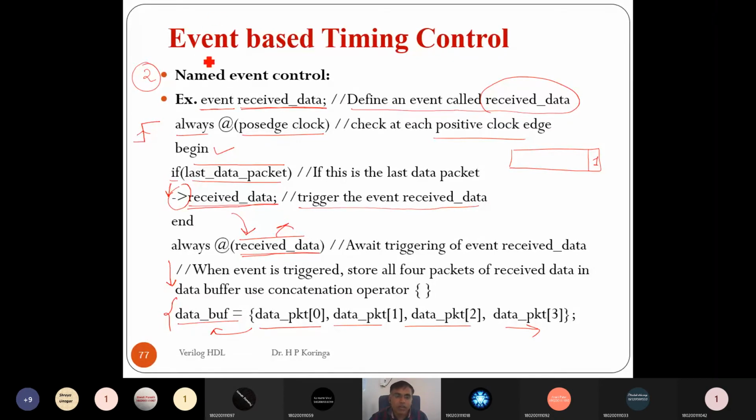So here we have learned how to define a user defined event, and second, how to trigger a user defined event. This is the symbol to trigger the event. Okay. Any questions?